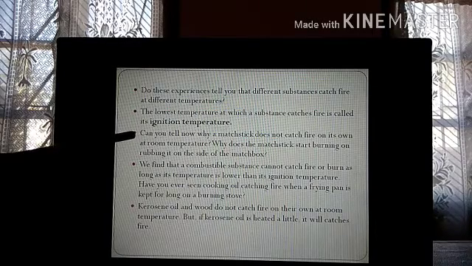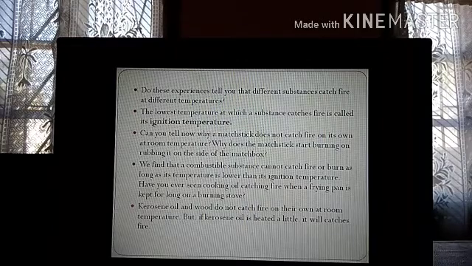Can you tell now why a matchstick doesn't catch fire on its own at room temperature? It will never catch fire on its own. You have to strike it with something. Why does the matchstick start burning on rubbing it on the side of the matchbox? Because the matchbox has certain chemicals. That I will tell you in a later video. It's there in your textbook also, but I'll tell you later that the side of the matchbox as well as the head of the matchstick has certain chemicals. So if you strike them, then only the fire can be caught. Similarly, automatically the matchstick will not catch fire.